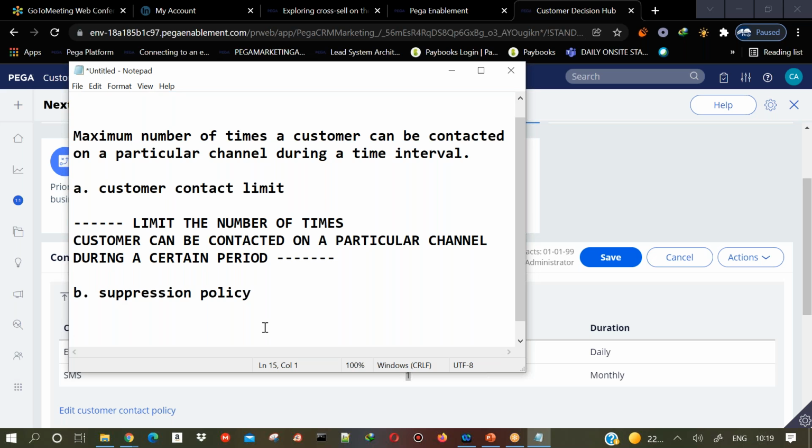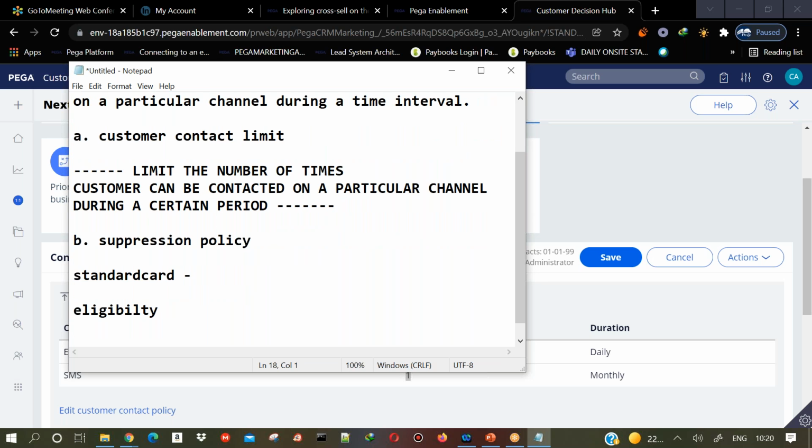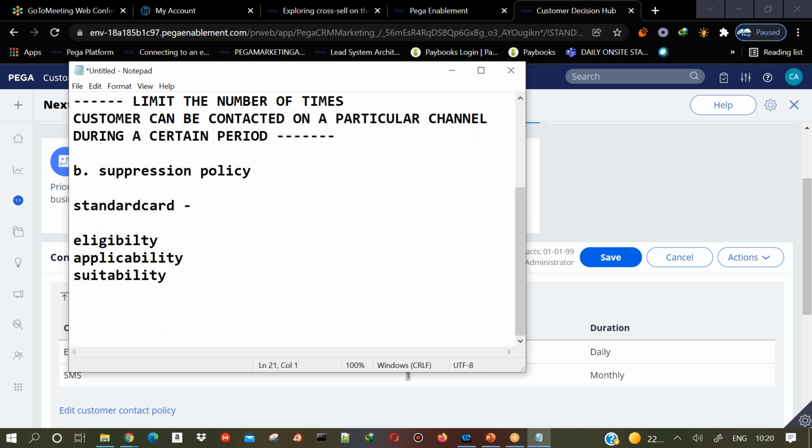Let us say we will take the same thing, like standard card offer is there. Standard card offer, you satisfied eligibility, you satisfied the applicability, you satisfied the suitability. All of them are satisfied by your customer profile. And also you are getting, let us say, 1 email per week, something like that.